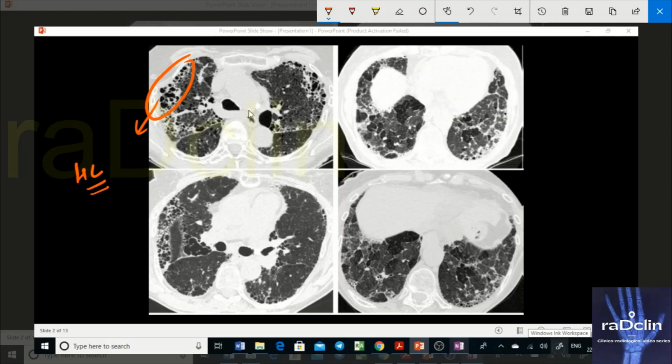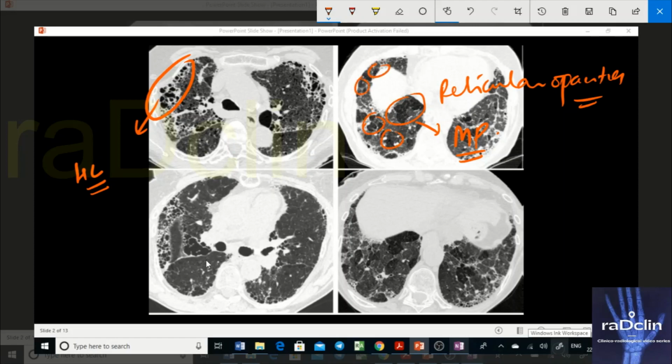You can see the trachea has just bifurcated, so it's not the lower part. And this is the lower part. In the lower part of the lungs, you can see areas of mosaic perfusion. There are obviously areas of reticular opacities as well. Reticular opacities are there in all four snapshots. These are the areas of fibrosis, and these are mosaic perfusion areas of air trapping.